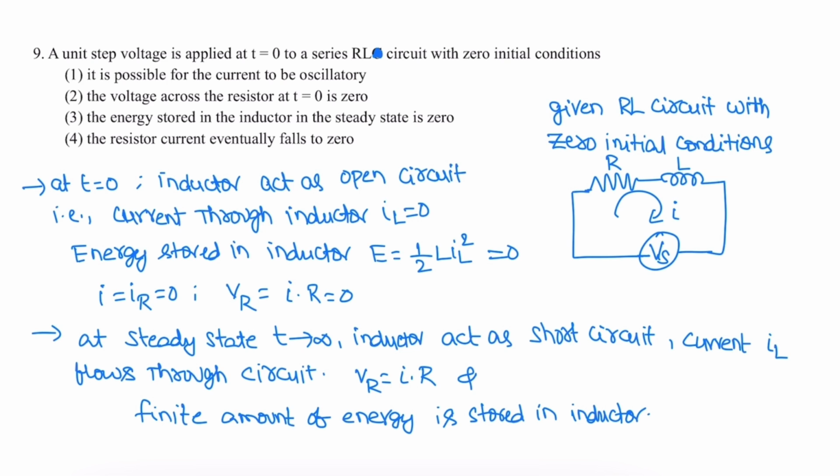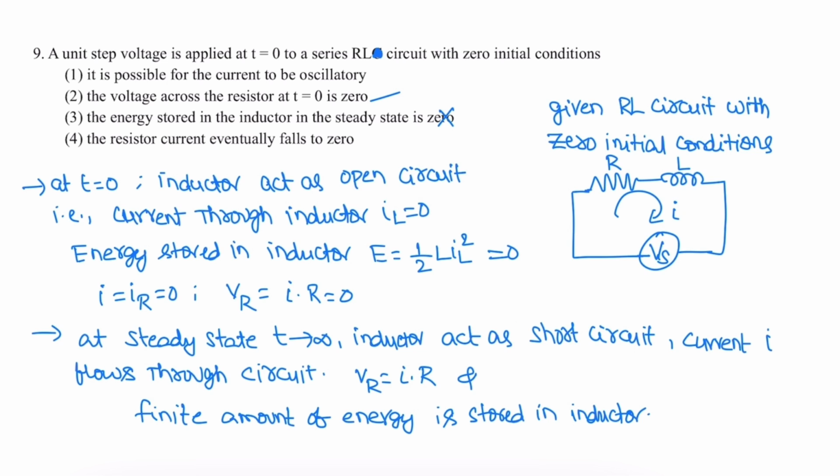But at steady state, this inductor acts as a short circuit. Some amount of finite current flows through the circuit. The current is called I. Current I flows through the circuit. So voltage across the resistor exists and a finite amount of energy is stored in the inductor. So there are two cases, one at t equal to 0 and one at steady state. So the correct option is voltage across the resistor at t equal to 0. Energy stored in the inductor in steady state is not 0. A finite amount of energy is stored in the inductor.